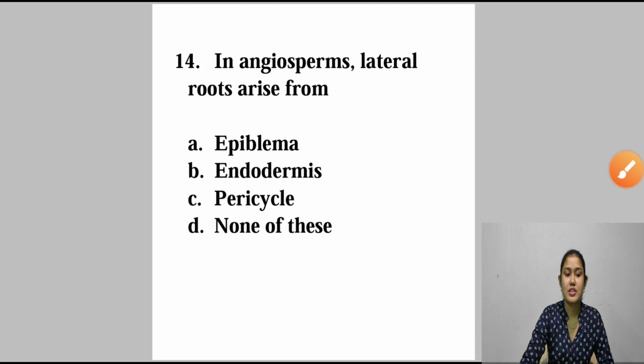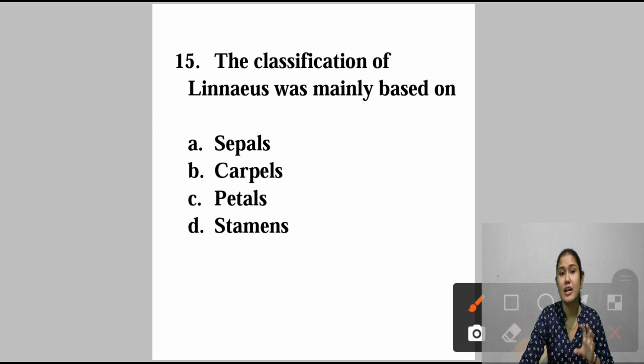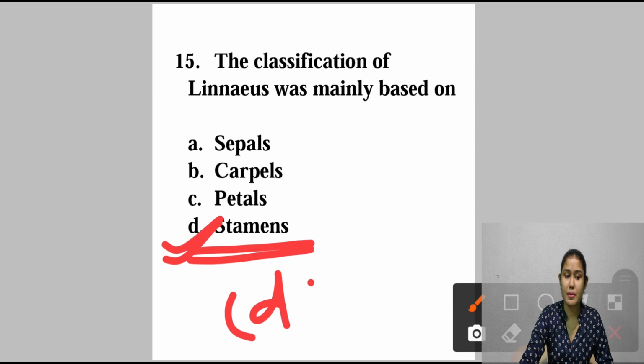Now question number 15. The classification of Linnaeus was mainly based on what? So this is a theoretical question. You have to remember this, that Linnaeus proposed his system of classification on the basis of the stamens. Okay, clear? So option will be stamens. No sepal, no carpel, no petal.